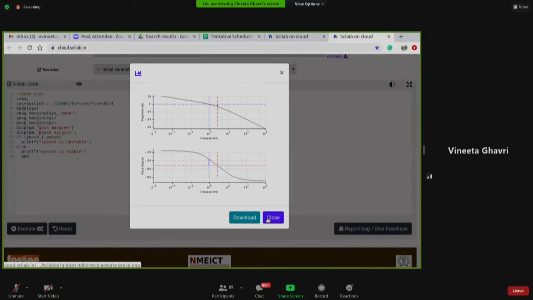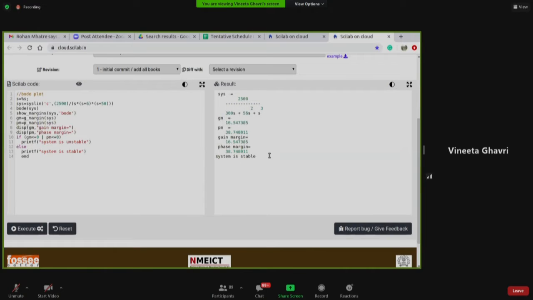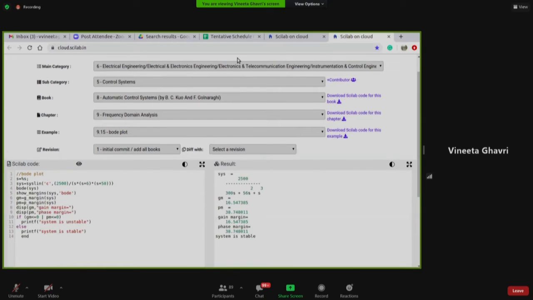You can download the graph also, and you can copy the code. This is the code, this is the output. Okay, so it is an interactive interface. You can play around and use it in your class, etc.